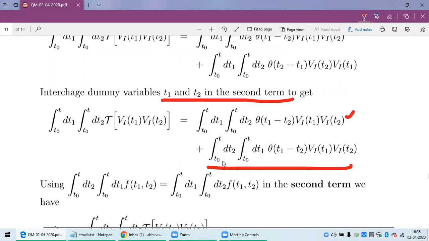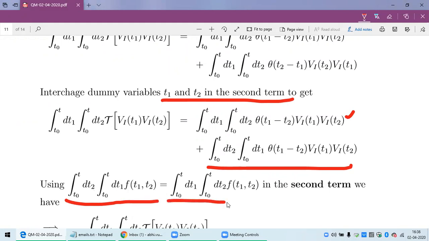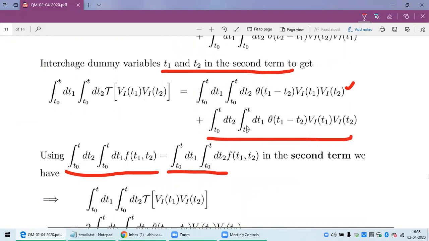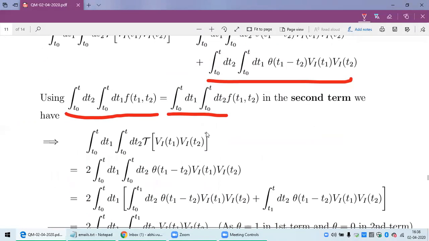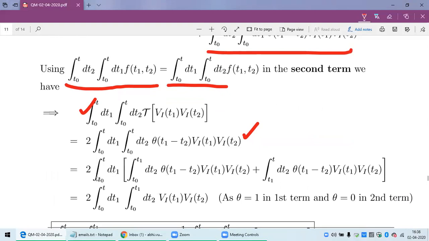Now in the second term, this integral, because we use this identity, T1 and T2 are on the same footing, they are dummy variables. So which integration I do earlier doesn't matter. I exchange the T1 and T2 integrals here. Then this term becomes identical to the first term. So the integral which I am evaluating is twice this first term. Now that it is twice the first term, I break it up.